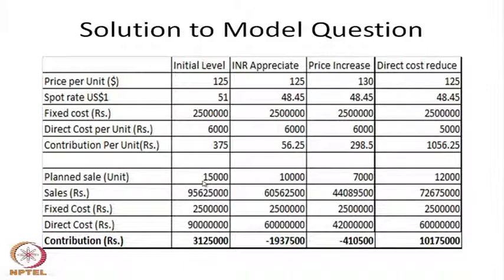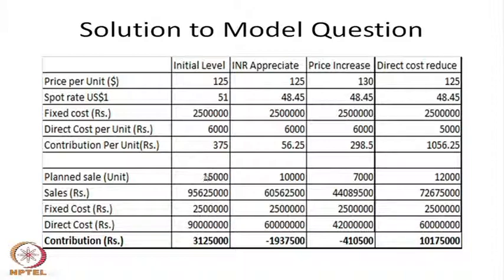Then plant sales, how many are they exporting? 15,000. So the sales amount is 15,000 into 125 into 51. Then the fixed cost is already given to you, 25 million Indian rupees. The direct cost per unit is 6,000 into 15,000: 6,000 per unit to produce in India, and they are producing 15,000.